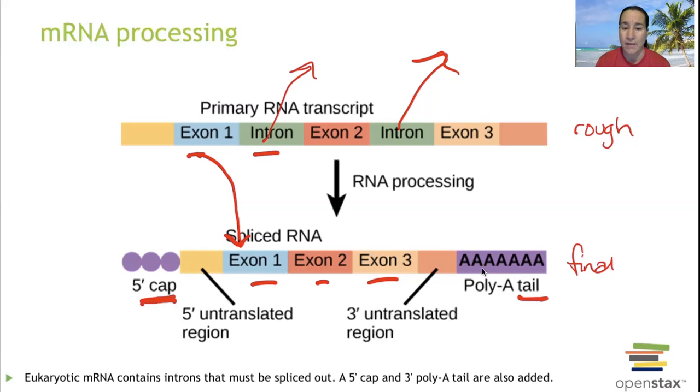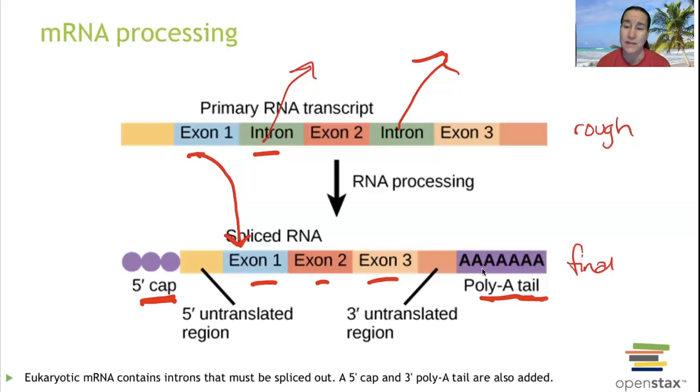So we have the methylguanosine cap. Just call it the cap. It needs its cap, and that's going to go on the top, and the bottom is going to have this poly-A tail. Both of these allow for stability. The poly-A tail is also going to help it get out of the nucleus and go into the cytoplasm.